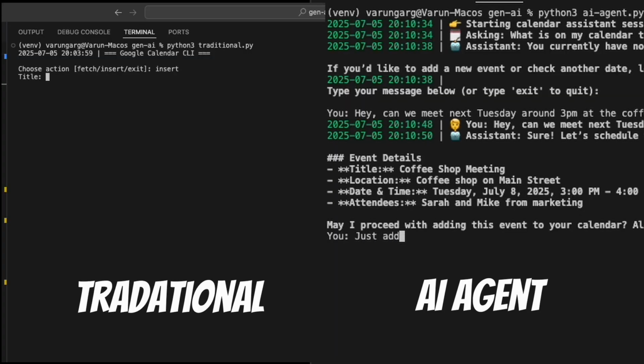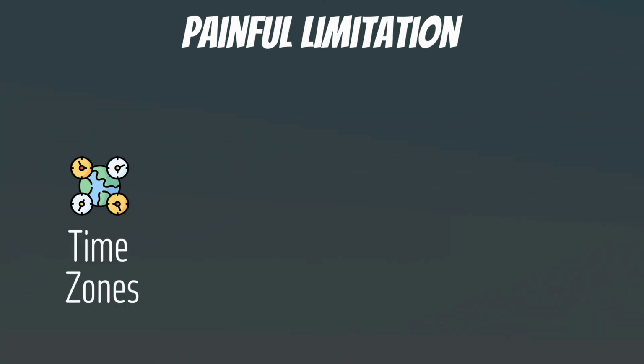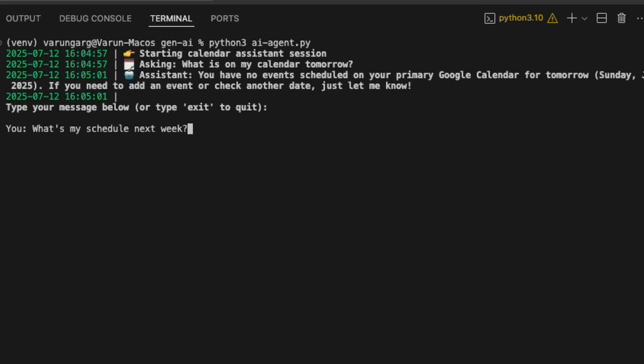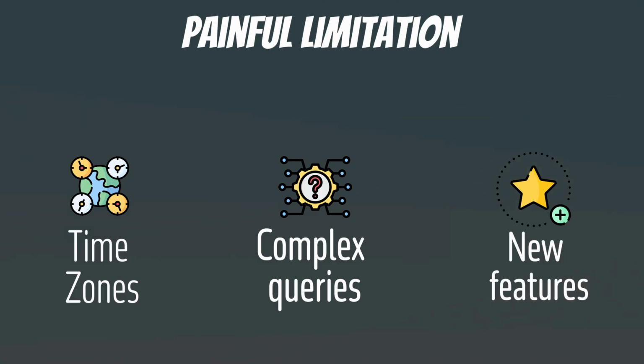So you're probably thinking, cool demo, but how is this actually better? Let me blow your mind. Remember those painful limitations from traditional code? Time zones? Just say 2 p.m. EST or lunch in Tokyo. Agent handles it, no crashes. Complex queries? What's my schedule next week? Clean summary, pre-sorted, time zone adjusted. New features? Update one line in the prompt. Done. Traditional code? That's days of development.